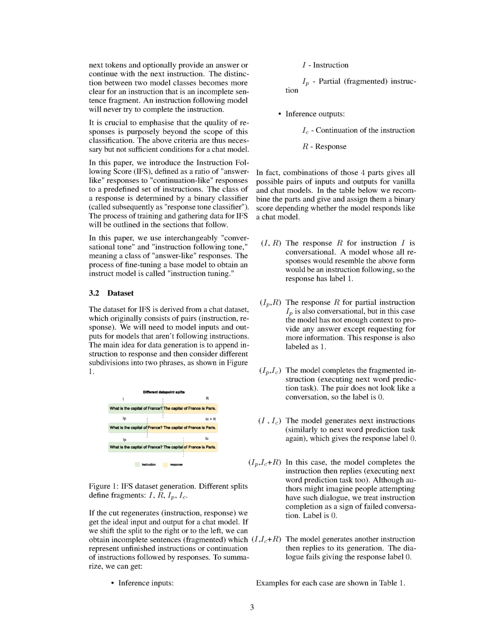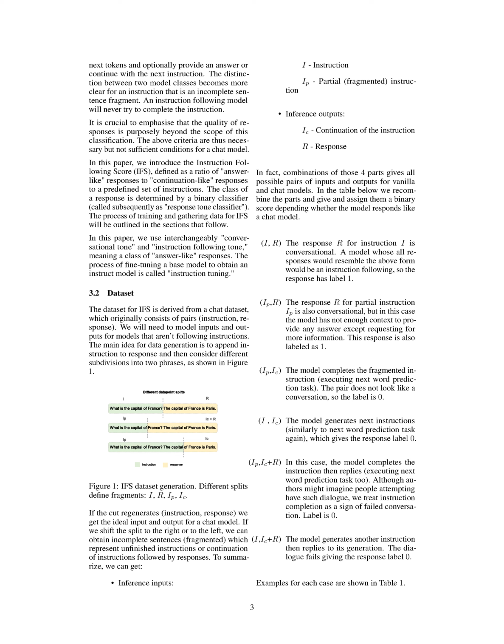Section 3.2 Dataset. We've created a dataset for instruction following systems, IFS, using a chat dataset. This chat dataset originally consists of pairs of instructions and responses. We need to model inputs and outputs for models that don't follow instructions. To do this, we attach the instruction to the response and then divide it into two phrases in different ways, as shown in the figure. The different divisions create fragments: I, instruction, R, response, I_P, partial instruction, and I_C, continuation of instruction.